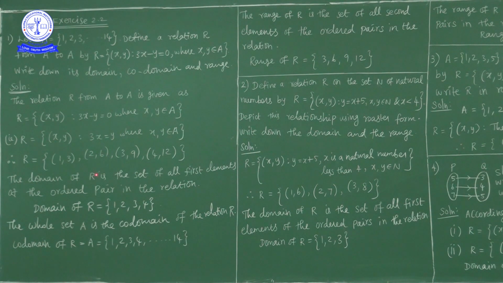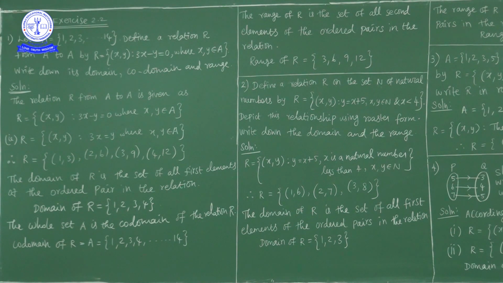When x is equal to 5, y is equal to how much? 15. But 15 does not belong to set A. So 5 comma 15 does not belong to this relation. So elements of this relation are ordered pair 1 comma 3, ordered pair 2 comma 6, ordered pair 3 comma 9, ordered pair 4 comma 12.